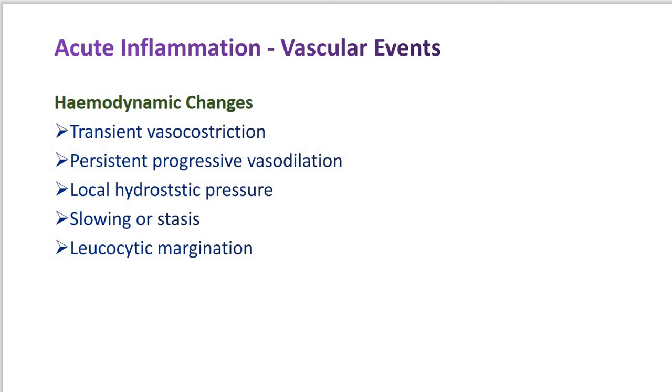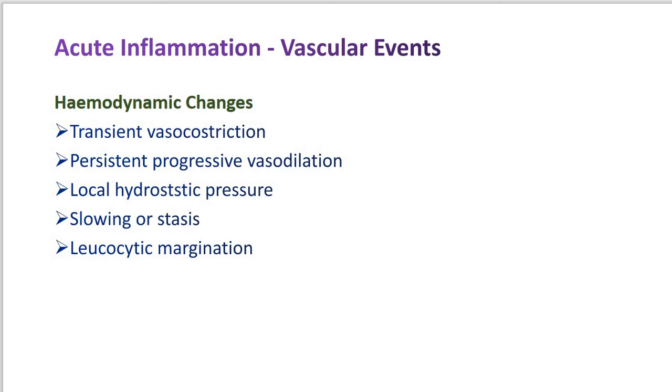So we have the different hemodynamic changes, such as the transient vasoconstriction, which, irrespective of the type of injury, is an immediate vascular response of transient vasoconstriction of arterioles. So such vessels get constricted, that is vasoconstriction. With a mild form of injury, the blood flow may be re-established in 3 to 5 seconds, while with more severe injury, the vasoconstriction may last for about 5 minutes.